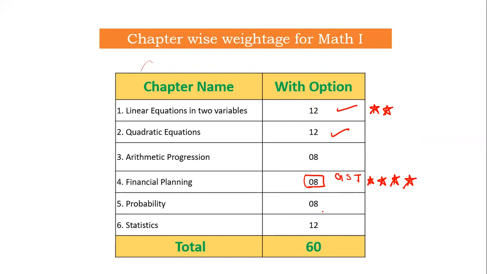Similarly, probability anyways, it has its importance. And statistics, once again, with step deviation and all going on, yeah, it has become important again. So due to the change, the chapter which comes into the highlight, where I place my money, is financial planning, which deals with money. So this becomes a more important and productive chapter.